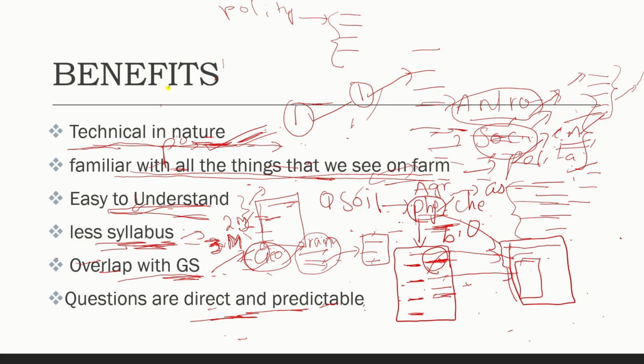And one more thing that is aligning is the GS3 paper. In GS3, that is economy, and after economy there is an agriculture section. So there is an agriculture section in the GS3 paper too. That is where we can see the overlapping too.